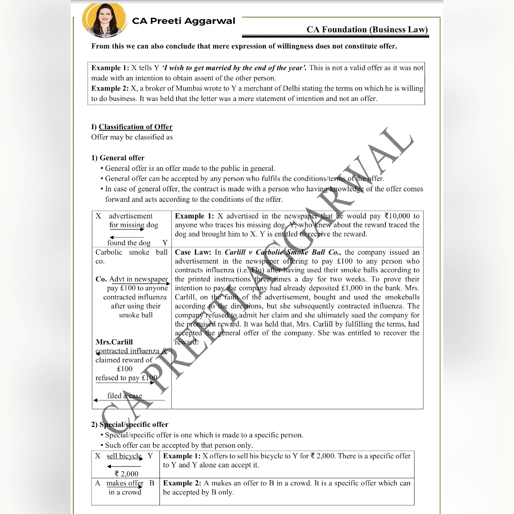जब मुझे ऑफ़र के बारे में ही नहीं पता, how will I accept it? So I can accept only when I know about the offer. So general offer is an offer which is made to the public in general. It can be accepted by anyone who has knowledge of the offer.